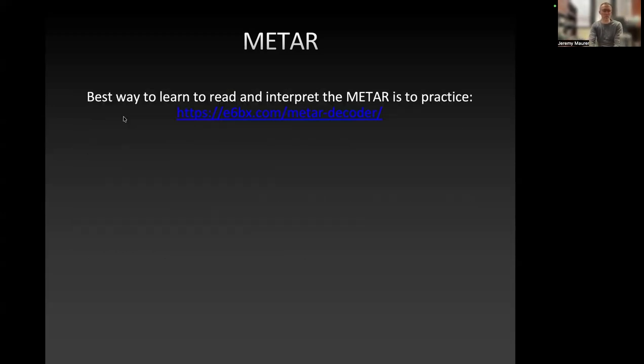The best way to get better at this is just to do some practice. And so here's a link to a website where you can copy in METARs and decode them and get some practice at interpreting these.